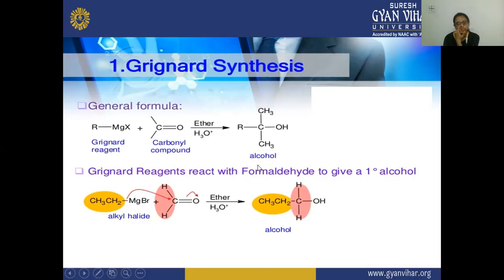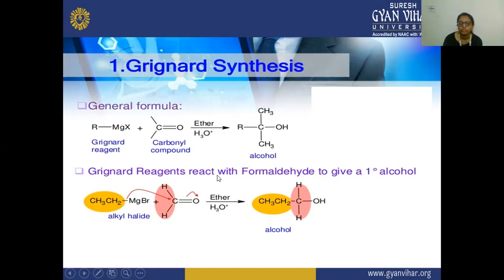alcohol is your tertiary alcohol, or you can say this can be a tertiary or a secondary alcohol, because here you can see the two alkyl groups are present, and here R can be your H or your alkyl group. If this is your alkyl group, then it is your tertiary alcohol, and if this is your H, here hydrogen is attached to this carbon atom, then this is your secondary alcohol.